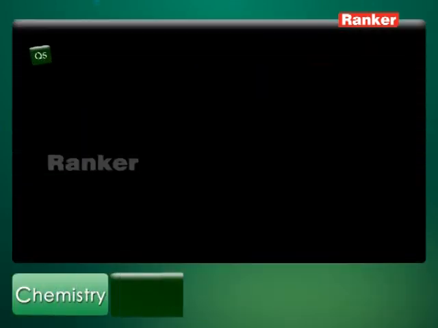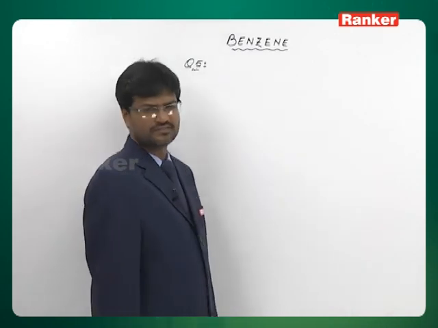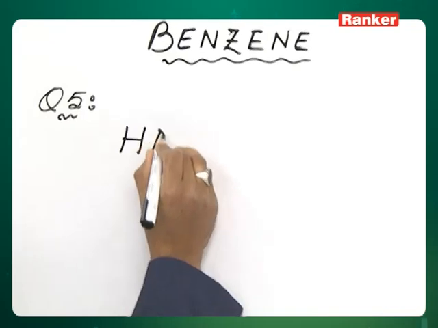Question number 5. The electrophile in nitration mixture is option 1 NO2 dot, option 2 NO2 plus, option 3 NO plus, and option 4 is NO dot. And the correct answer is NO2 plus, second option. This happens like this.